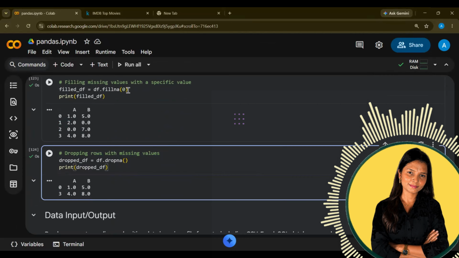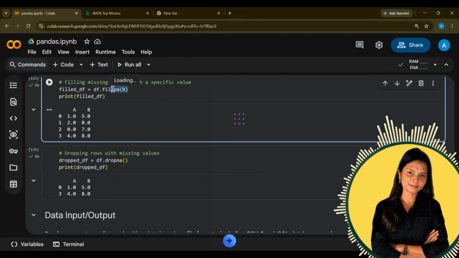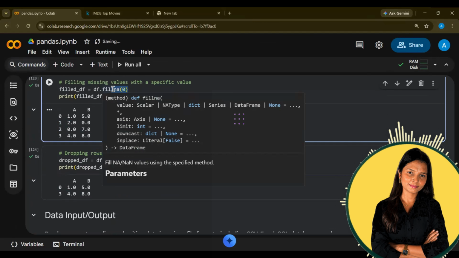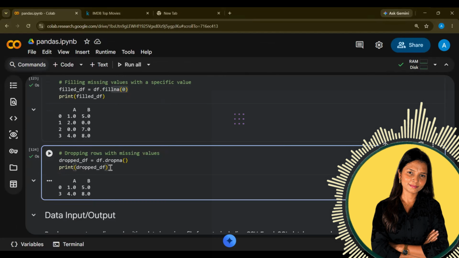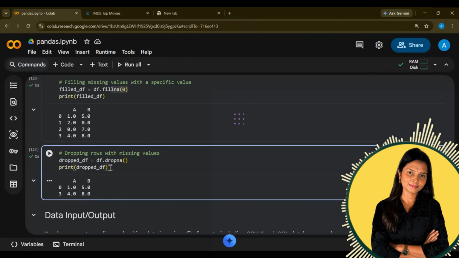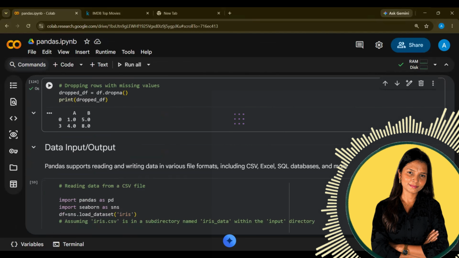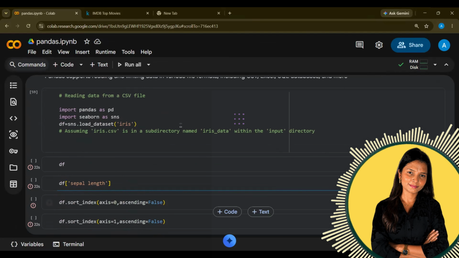So what happens is when we are filling, we are basically preserving the data. We are preserving the data for the future. But when we are dropping, it is so risky. So we generally do not recommend anyone to drop anything from the data because data is very important. We are working so hard to collect the data.